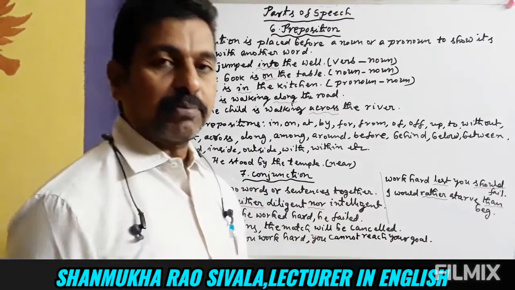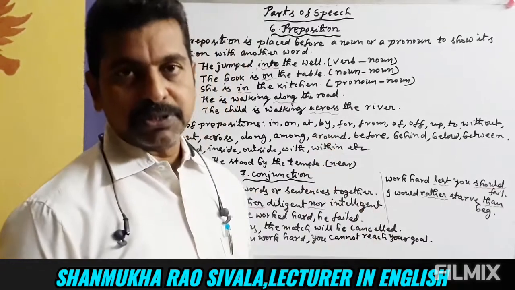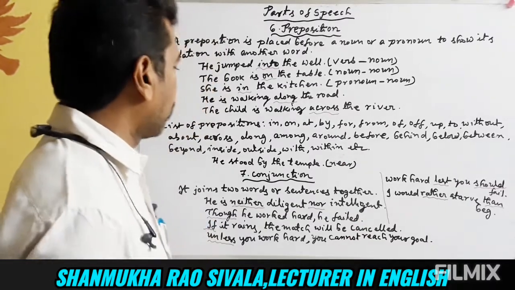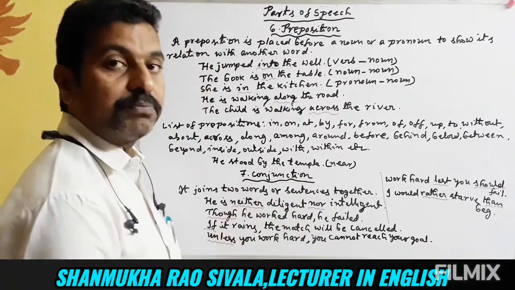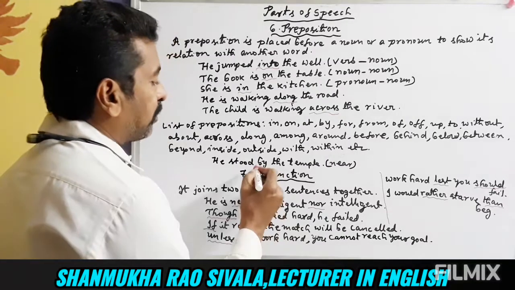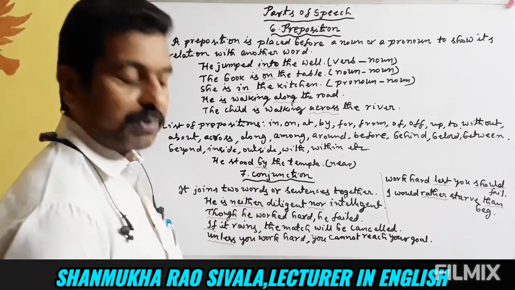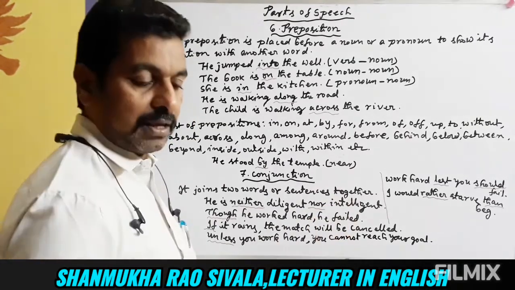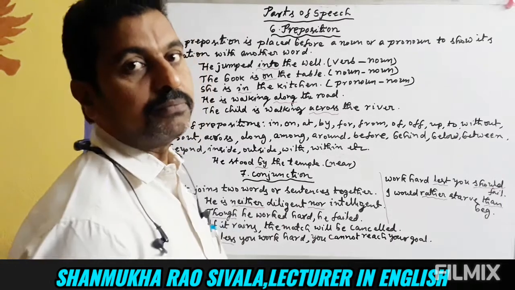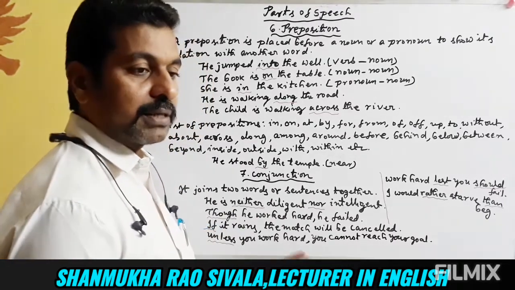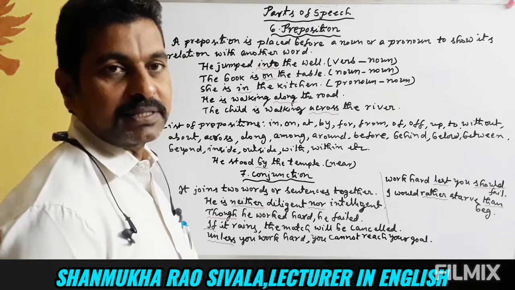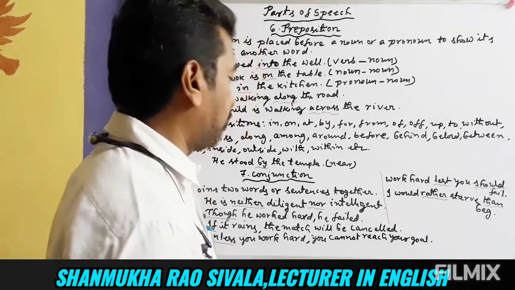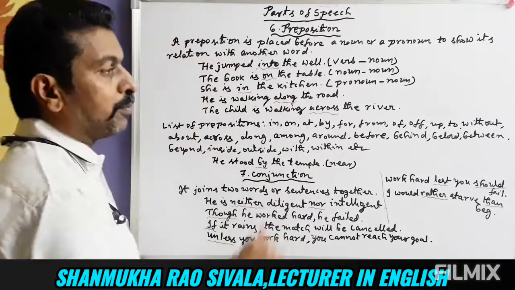These are all simple prepositions. Even phrase prepositions are there. So there are many. I have written some. For example, he stood by the temple. Here by is a preposition. By means near. He stood near the temple. That is the meaning of by. Sometimes we cannot understand the meaning of the sentence unless we know that preposition. So this is all about prepositions.